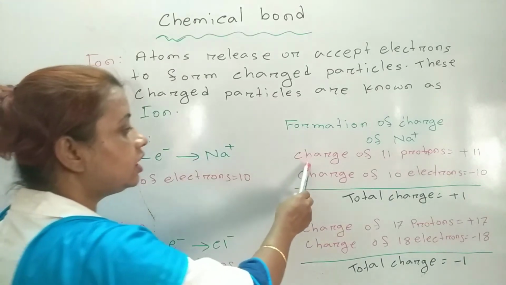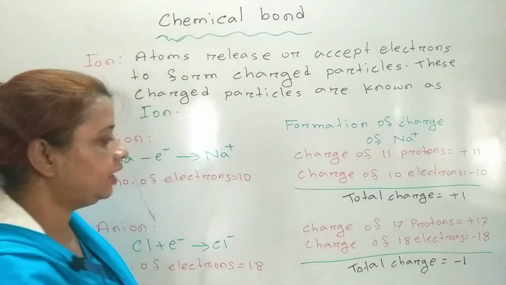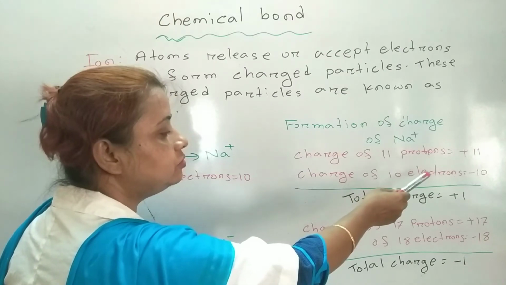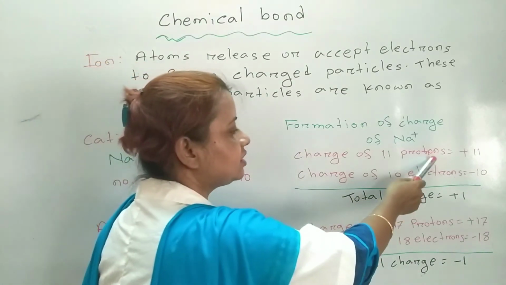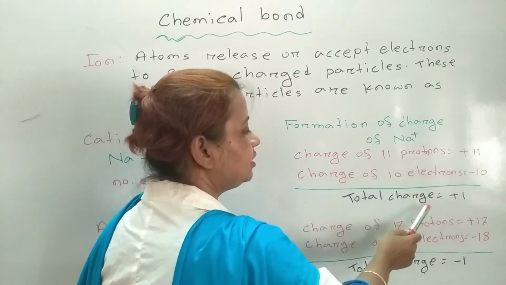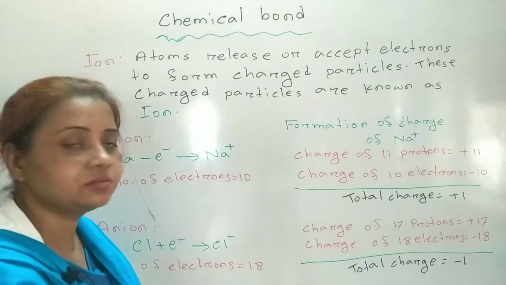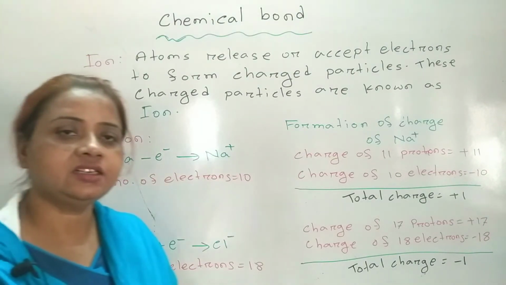So the charge of 11 protons is equal to +11 and the charge of 10 electrons is equal to -10. So the total charge is +11 - 10 = +1. So the charge of sodium ion is +1. It is the charge of cation. Is this clear, student?